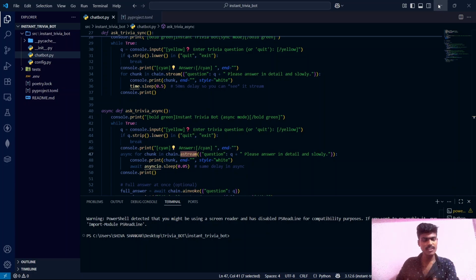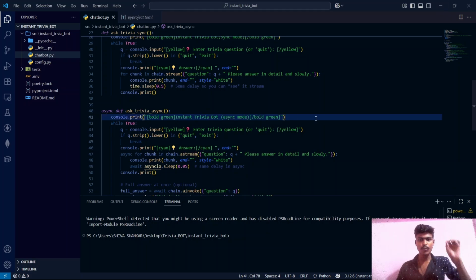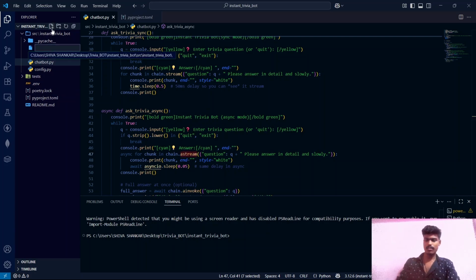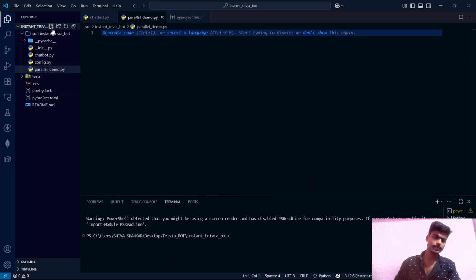You can run chains in parallel and stream answers side by side. Now for this purpose, we will be using the dot stream method. And to see the full potential of this dot stream method, we need to create a separate file. Let's name it parallel_demo.py.